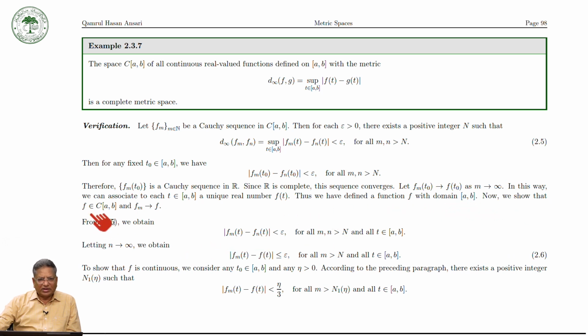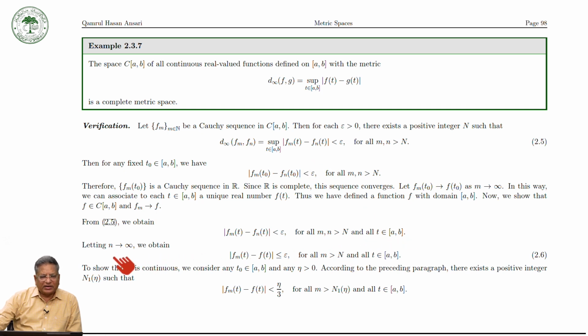Now we show that this f is an element of C[a,b] and f_n converges to f. From here you can see that because the supremum of this is less than epsilon, this term, mod of f_m(t) minus f_n(t), is less than epsilon for all m, n greater than n, and for all t in the closed interval [0, 1].